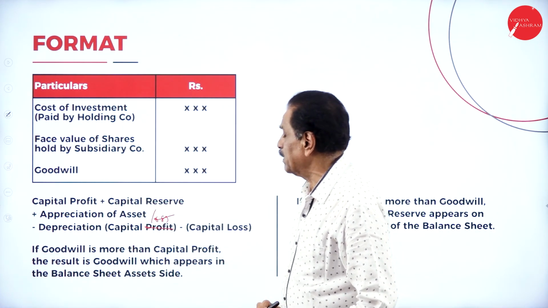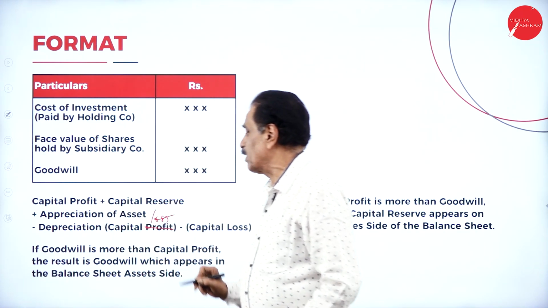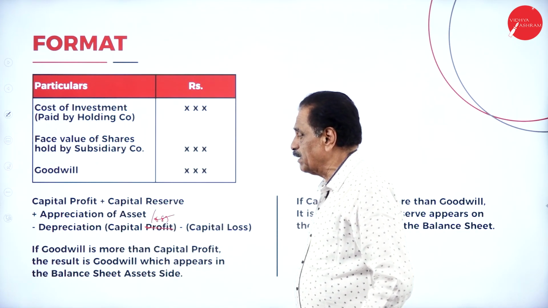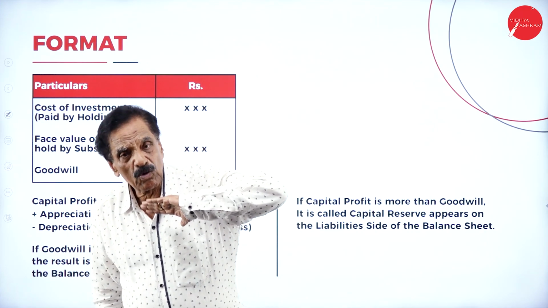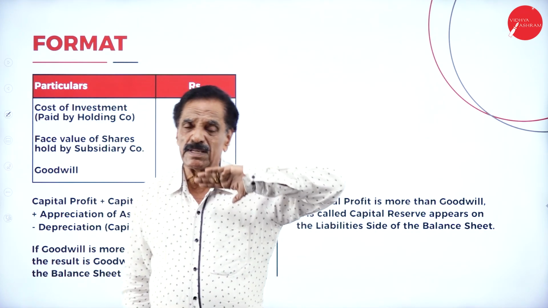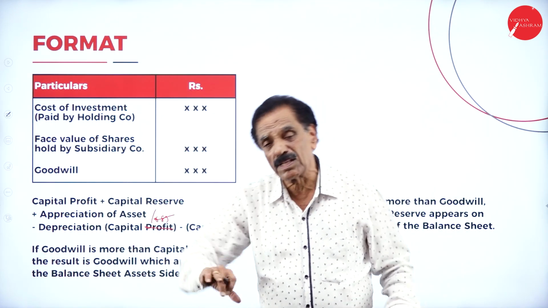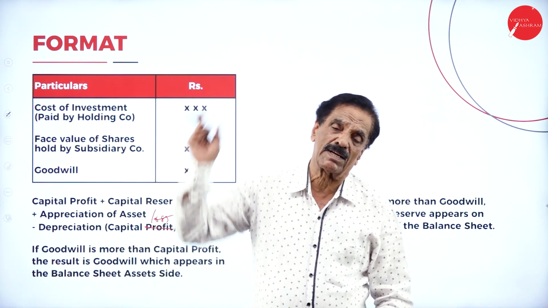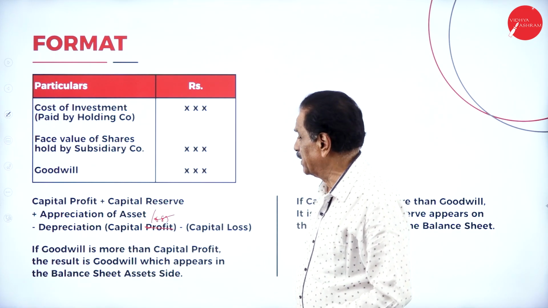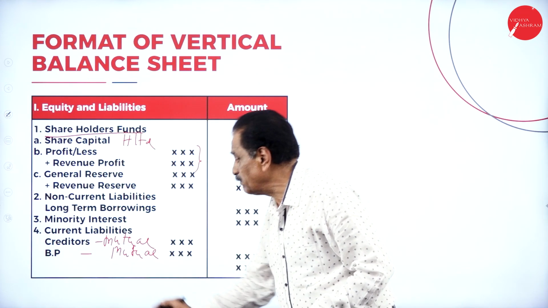Then we have capital profit and capital reserve. If the goodwill is more than the capital profit, then goodwill appears on the asset side of the balance sheet. If the capital profit is more than the goodwill, it appears as capital reserve on the liability side of the balance sheet. So this is the format of the balance sheet.